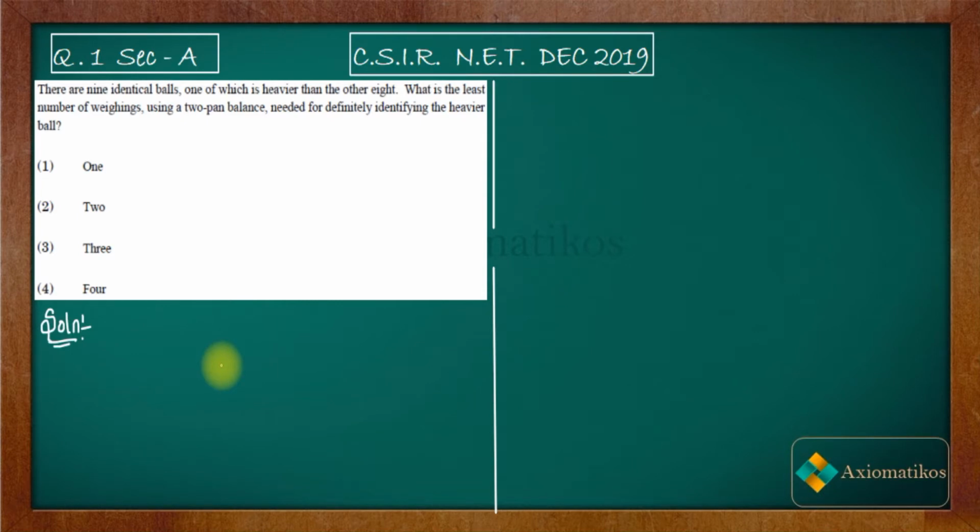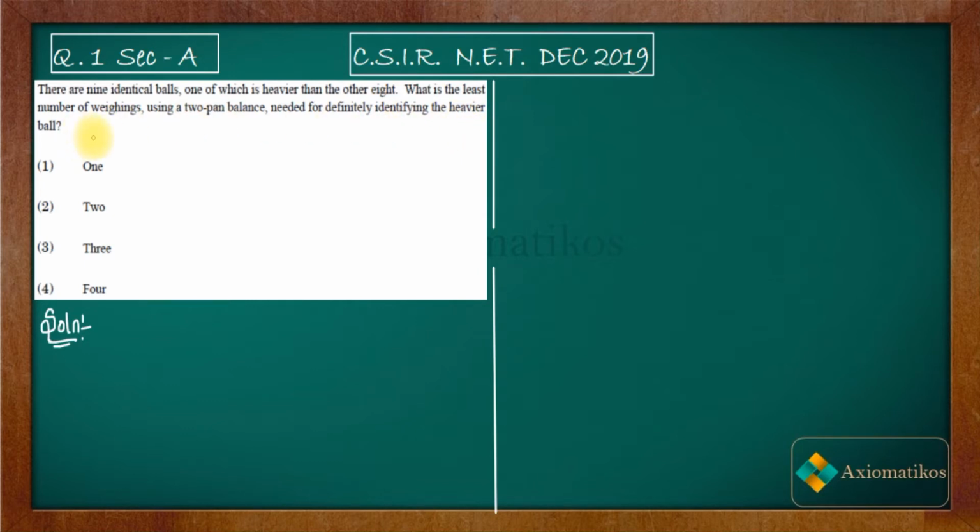This video is part of the solution series for CSIR NET December 2019, and we are here with problem 1 of your paper. It's a problem from the General Aptitude part. So have a look. There are 9 identical balls, one of which is heavier than the other 8. What is the least number of weighings using a two-pan balance needed for definitely identifying the heavier ball?